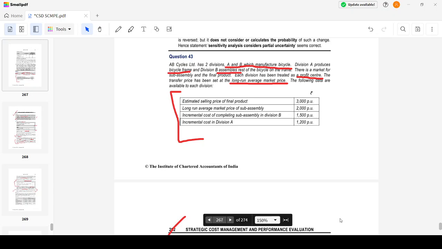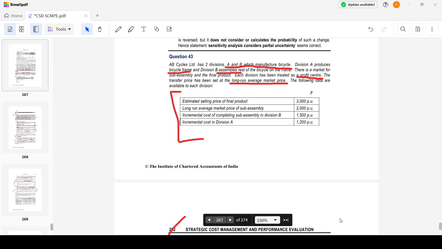Basically, I'll give the overview first as usual and then we'll move on to the solution. It is a cycle manufacturing company, ABC Cycles Limited, which has two divisions, namely A and B. This is with respect to the transfer pricing area of the syllabus. Division A produces a bicycle frame while Division B assembles it. There is a market for the sub-assembly and also for the final product. So either A can sell it fully in the market and B can also sell it fully in the market.